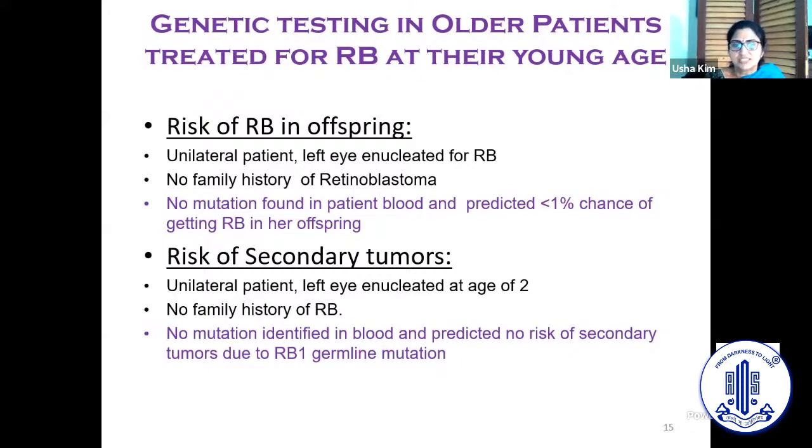Risk of secondary tumors. There are children who come to us after 20 years wanting to know whether there is any chance of having a secondary tumor. Again, this child was enucleated at the age of 2 and she wanted to know whether there was a chance of secondary tumor. But since the blood did not show any mutation, we said that there was not going to be a risk of secondary tumor.